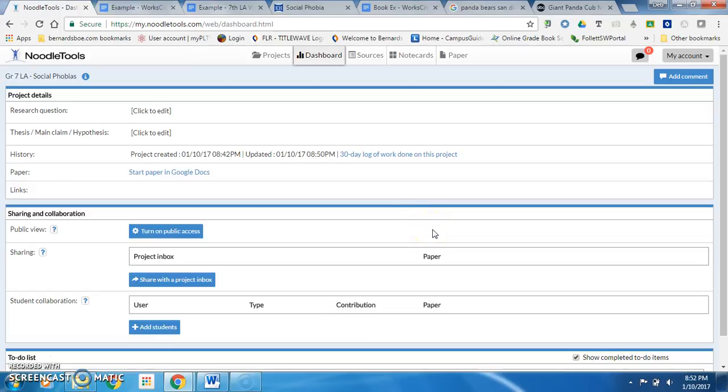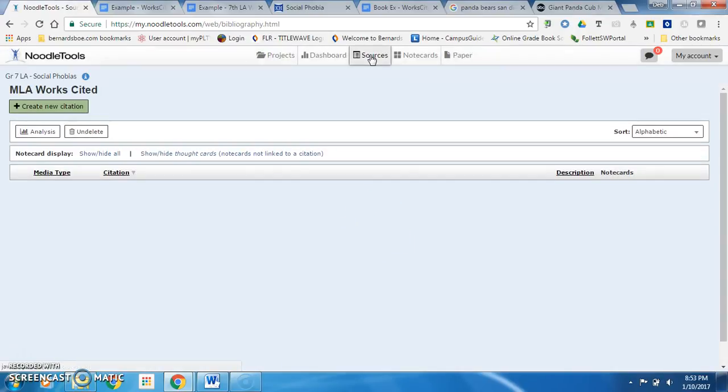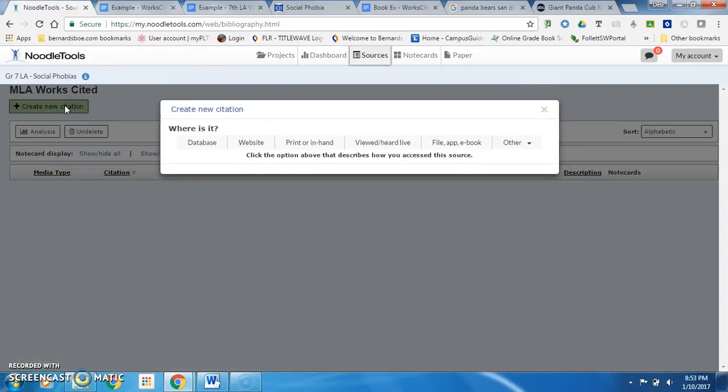We will begin by entering citation information for a database article. So turn to your white database citation note sheet number 1. Pause the video until you are ready to continue. Now that we're ready to continue, click on the Sources tab at the top of the screen. This takes us to the MLA Works Cited screen. Click on the Create a New Citation to begin entering citation information for your database article.